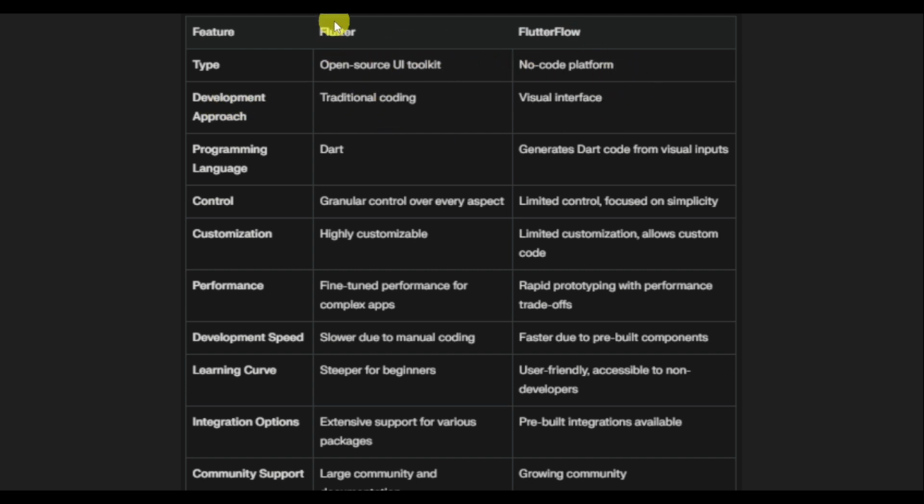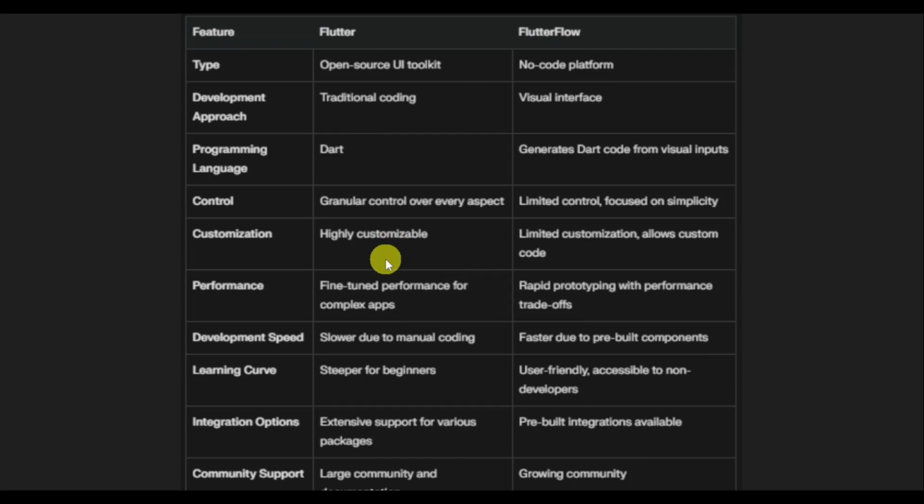For development, Flutter has traditional coding, Flutterflow has a visual interface. For the programming language, Flutter uses Dart, and Flutterflow generates Dart code from visual outputs. For the control, Flutter gives granular control over every aspect. Flutterflow has limited control and focuses on simplicity. So Flutter is also highly customizable, while Flutterflow has limited customization because it's a no-code platform.